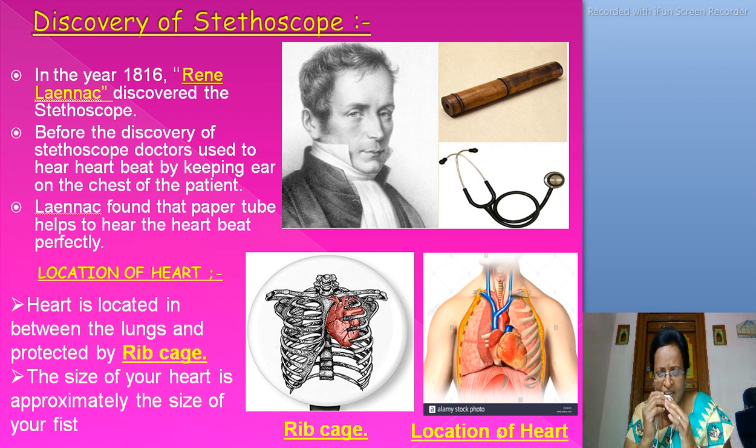In the rib cage, important inner organs are located, namely the heart and lungs. The size of our heart is approximately the size of our fist. Okay, ma?